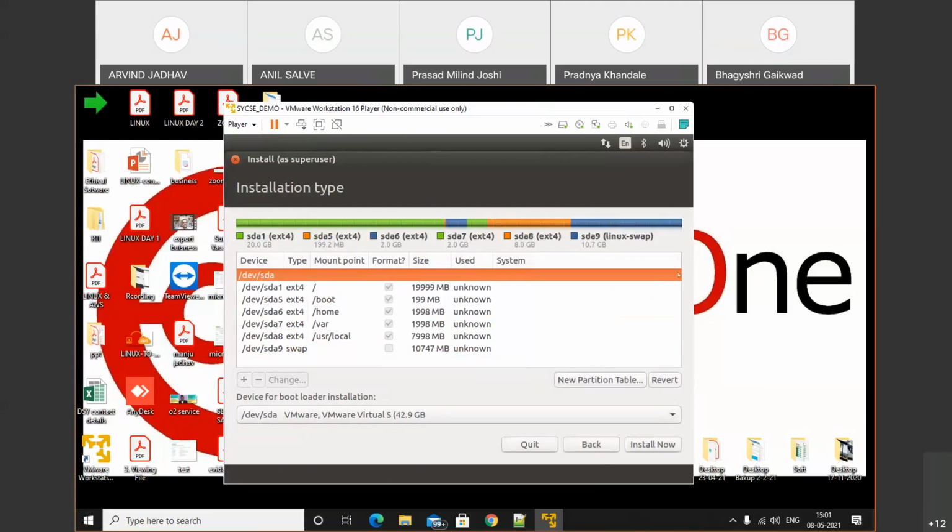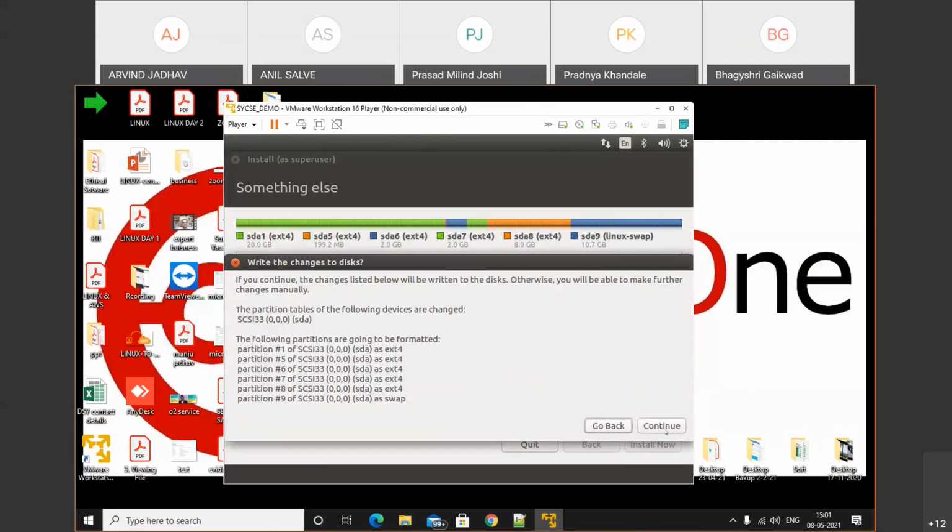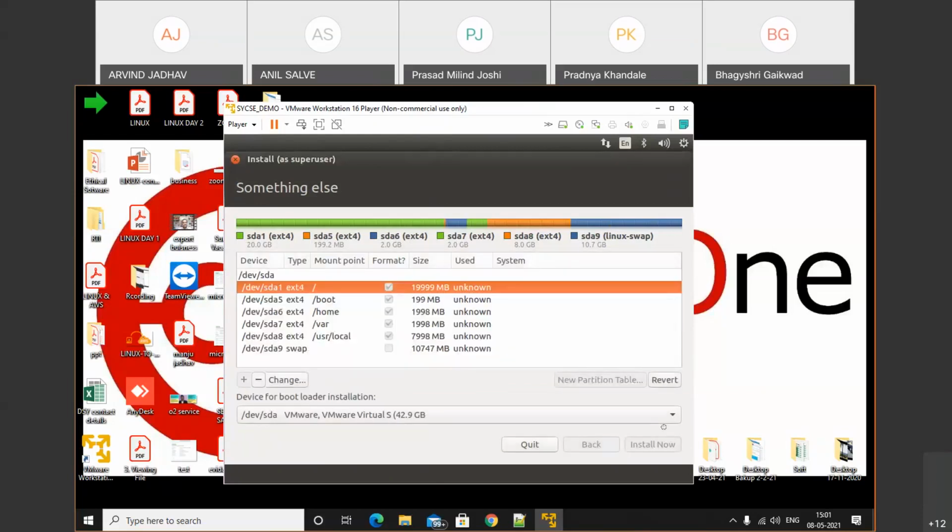Have we successfully completed all these tasks? So click on the root slash option and install now. Click on continue and wait for a few minutes, and your OS will get installed.